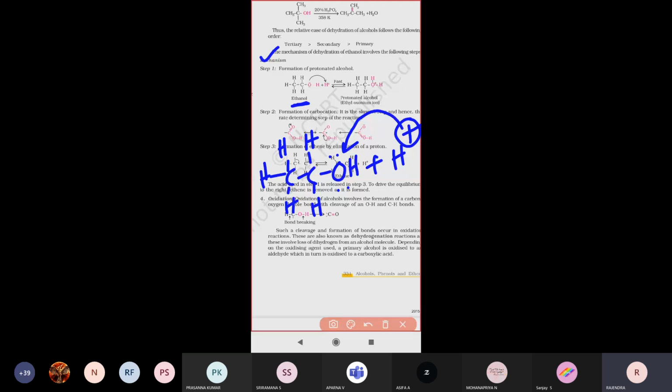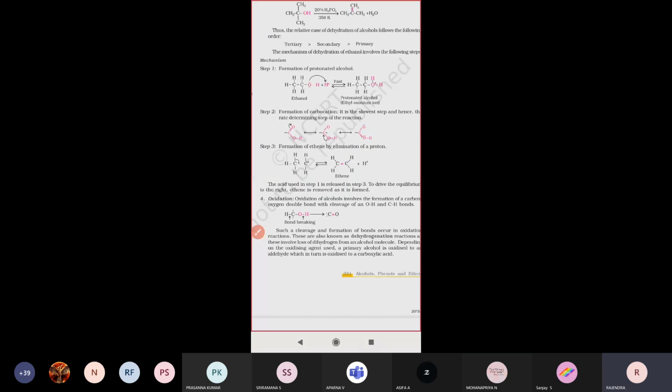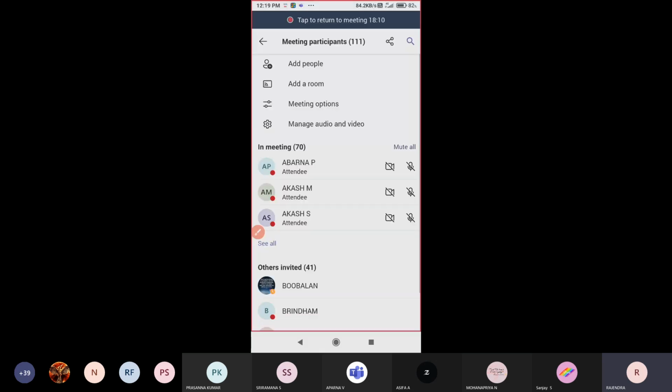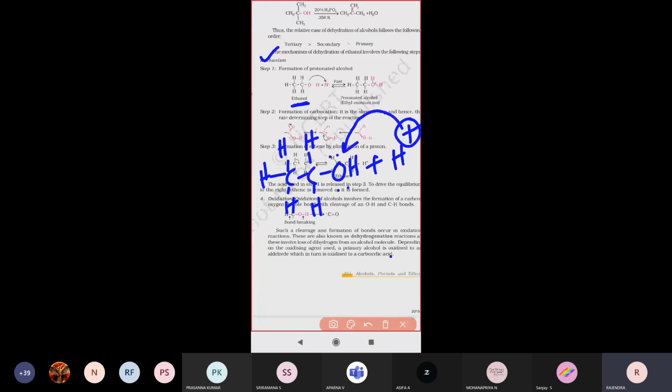Because of these lone pairs, the oxygen easily attracts the proton, and one proton attaches. So this is called protonated alcohol.